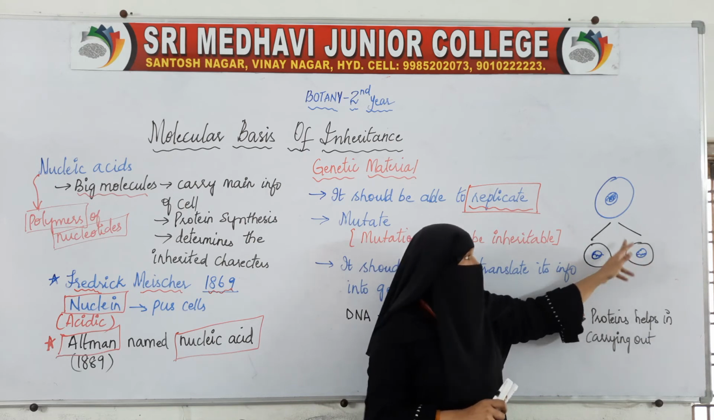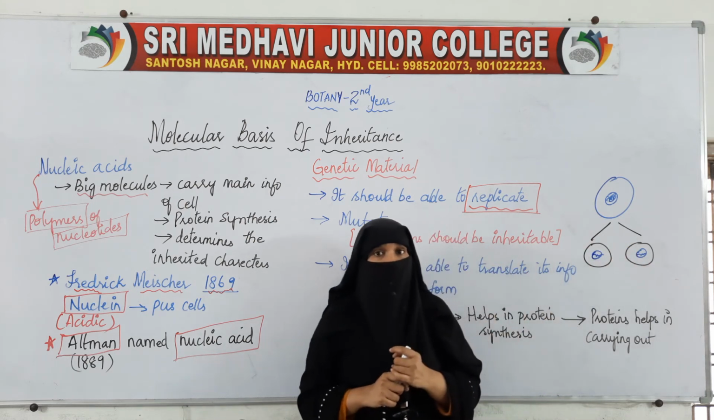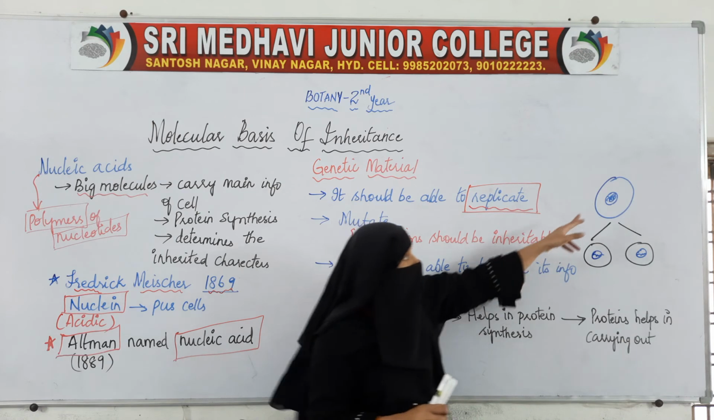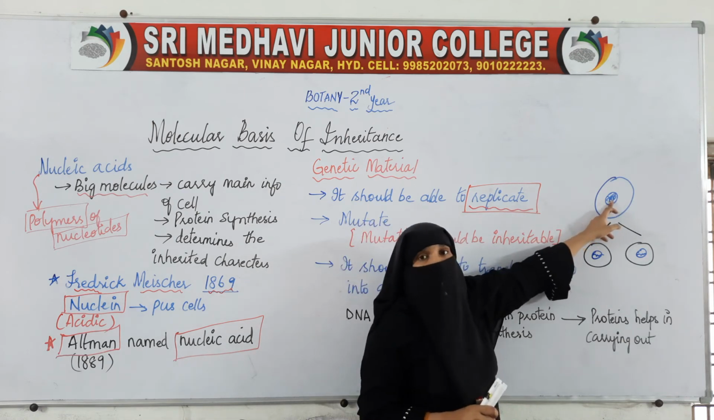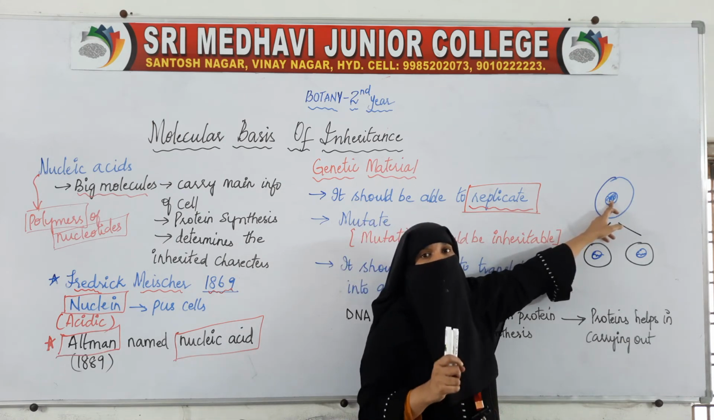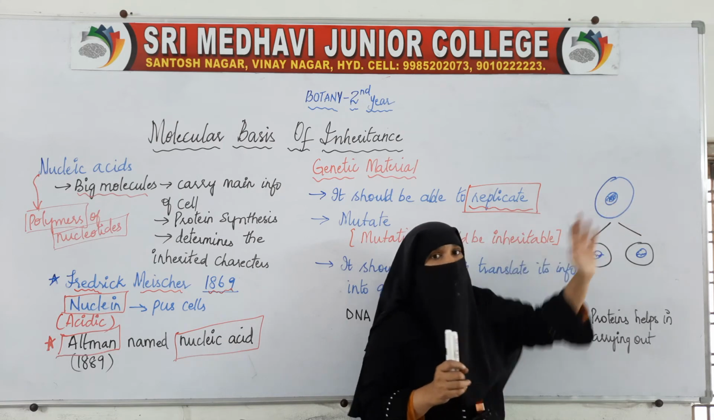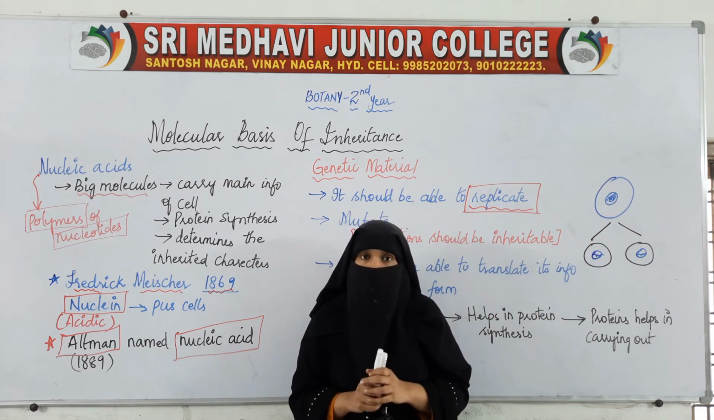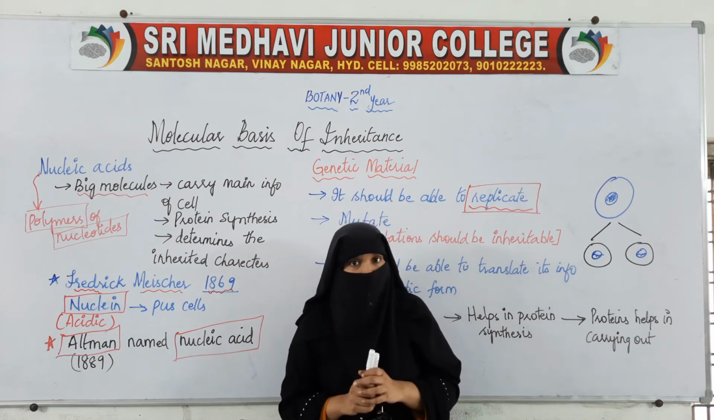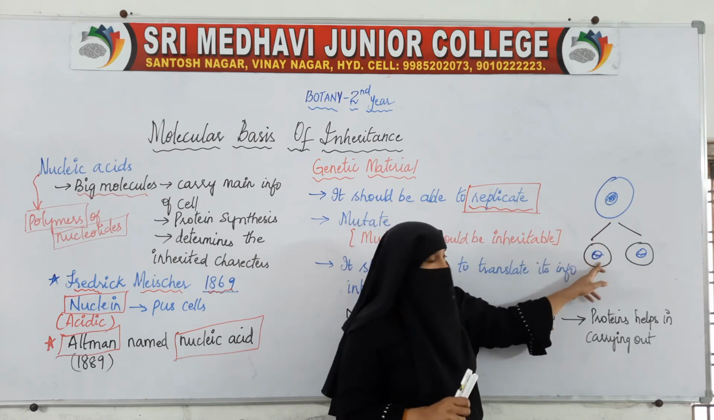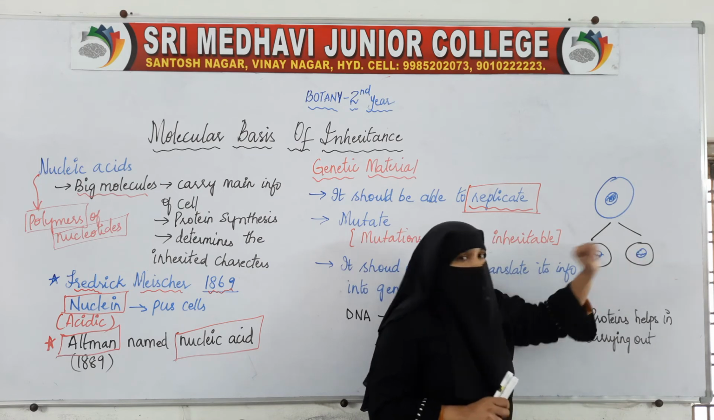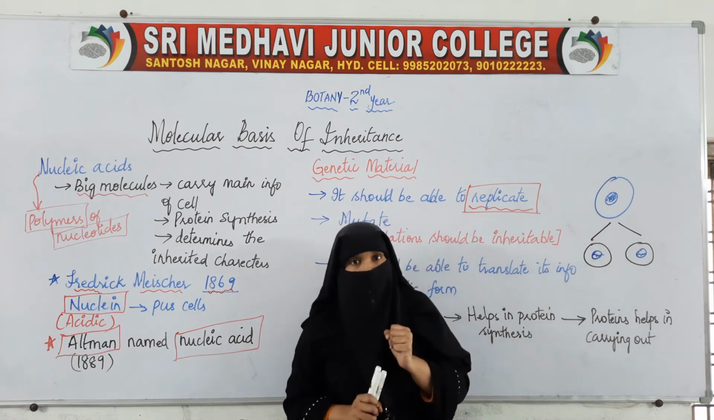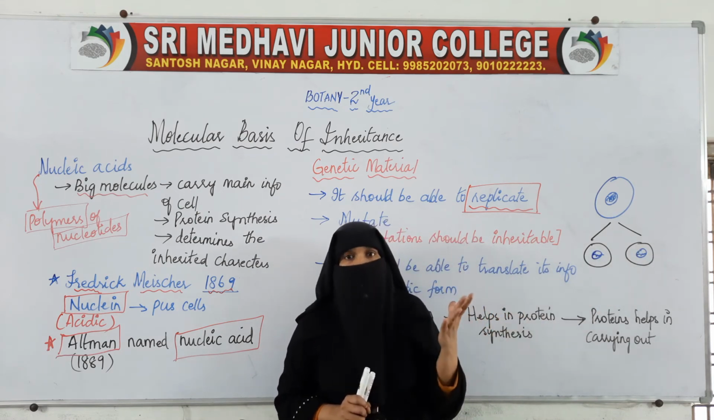So for the cell to function, there should be nucleic acid. If nucleic acid should be present in the newly formed cell, then this nucleic acid should be able to replicate. It should be able to form a new copy. When a new copy is there, the older material will be going to one cell and the new copy will go to another cell, and both the cells will be functioning.